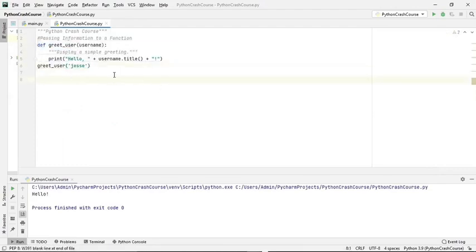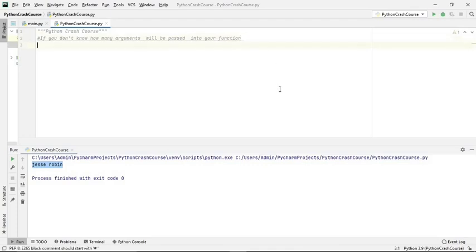Passing information in a function. In this process we are just passing Jesse as an argument, and that has been printed. With that concatenation we have printed it. So this is a single argument. Next we are going to see whether we can pass more than one argument or not.